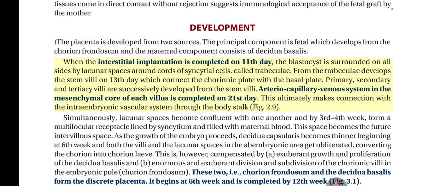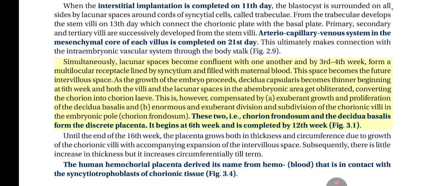Arteriocapillary venous system in the mesenchymal core of each villus is completed on 21st day. This ultimately makes connection with the intraembryonic vascular system through the body stalk, Fig. 2.9. Simultaneously, lacunar spaces become confluent with one another and by 3rd-4th week, form a multilocular receptacle lined by syncytium and filled with maternal blood. This space becomes the future intervillus space.